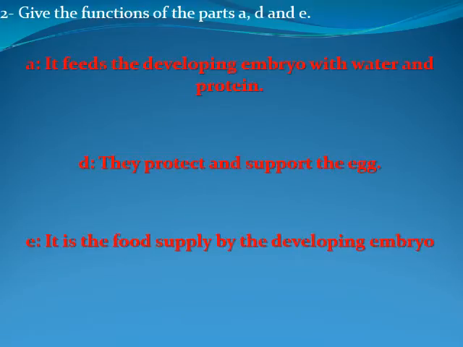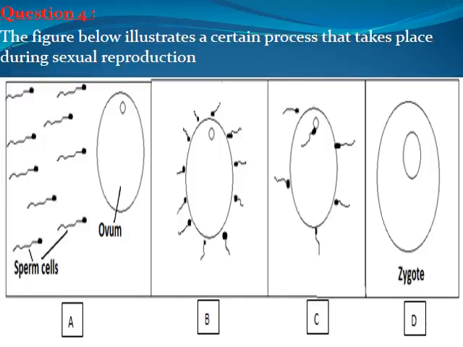Okay, thank you. So the functions are: A, it feeds the developing embryo with water and protein. They protect and support the egg. A is the food supply for the developing embryo. So let's move to question number 4.